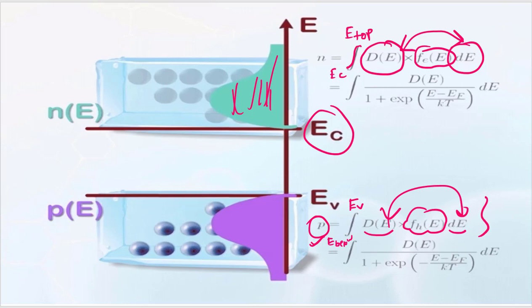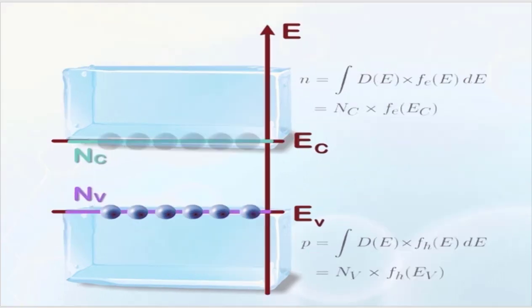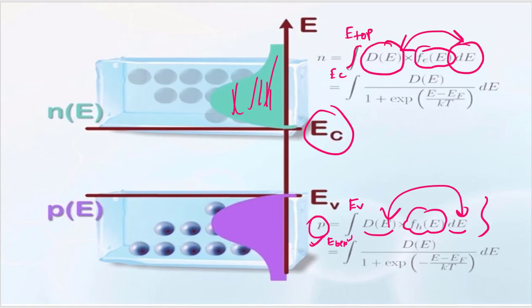Now we will not be describing this expression for the integration, but we will be finding a simple way to calculate these electrons and holes in a particular band. So we will be introducing a concept called effective density of states. Now, what is effective density of states? If you remember, if you just consider that this band of energy is very small, you can say all of these states which you can see here are at this edge of the conduction band.